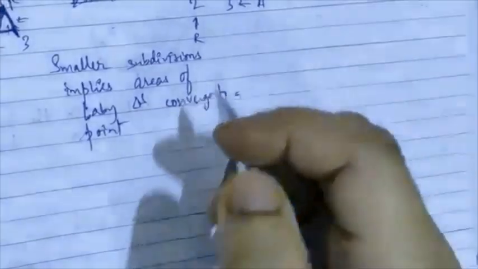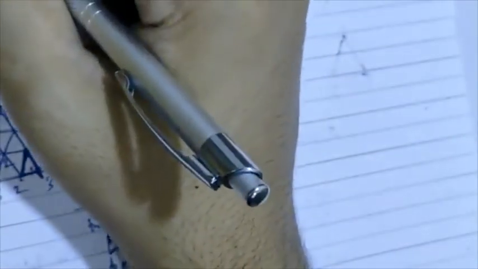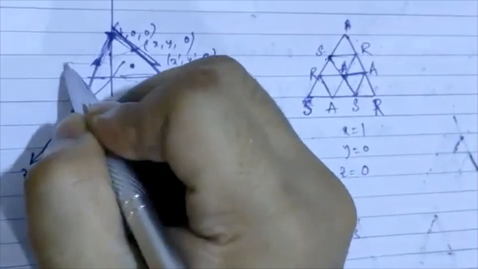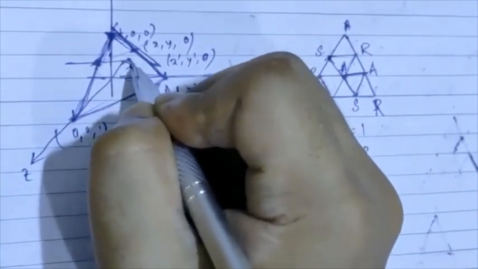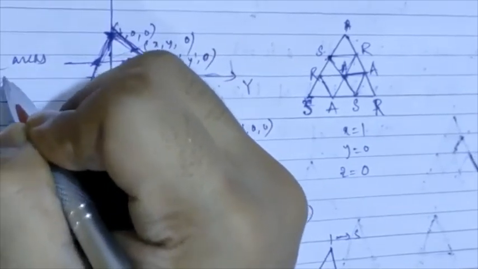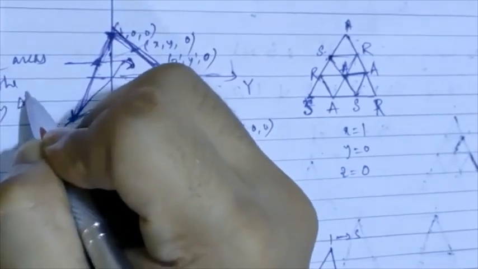Anyway, under this kind of a convergence, what we get is that there's going to be a particular point over here. So this is the point, let's say, where the areas of the baby triangles converge to.